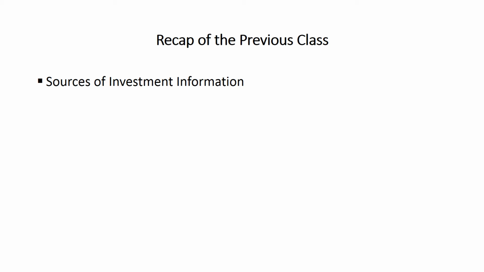So here we have the recap of the previous class. What did we study in the previous class? Sources of investment information. Here we studied about the international sources and national, industry, company, and we spoke about stock market informations which we have to understand in order to purchase a security.